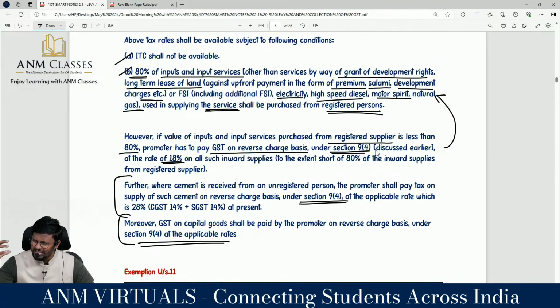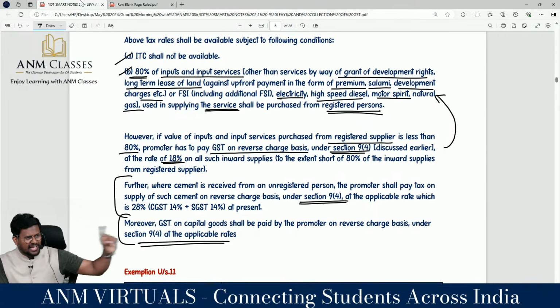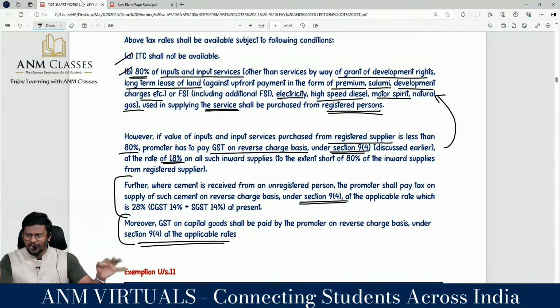Listed items are not subject to RCM at all. Yes sir. Basically listed items are not subject to GST at all. Then why are you talking about RCM? The other than listed items are classified into how many categories? 2 categories. At least 80% purchased from the registered person, then 9(4) will not be applicable. Clarity. Sir, if at least 80% has not been purchased from the registered person, then RCM under section 9(4) will be applicable.